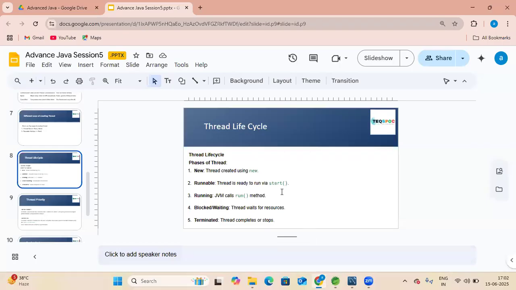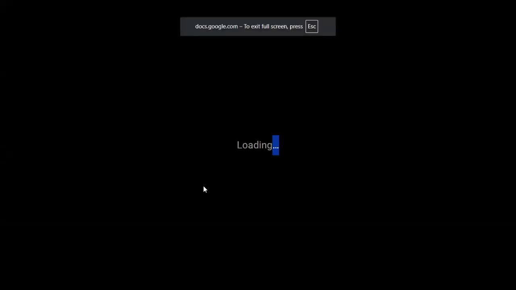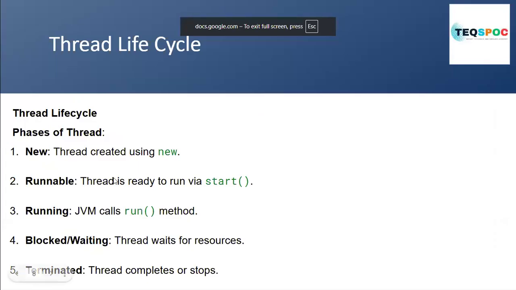That is basically the logic of wait and notify. After one thread is completed, it is terminated and another thread comes into execution. That is the example of the thread.